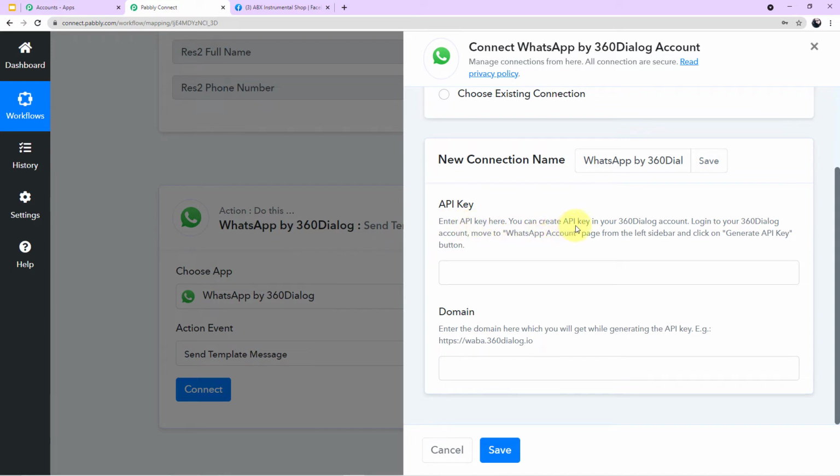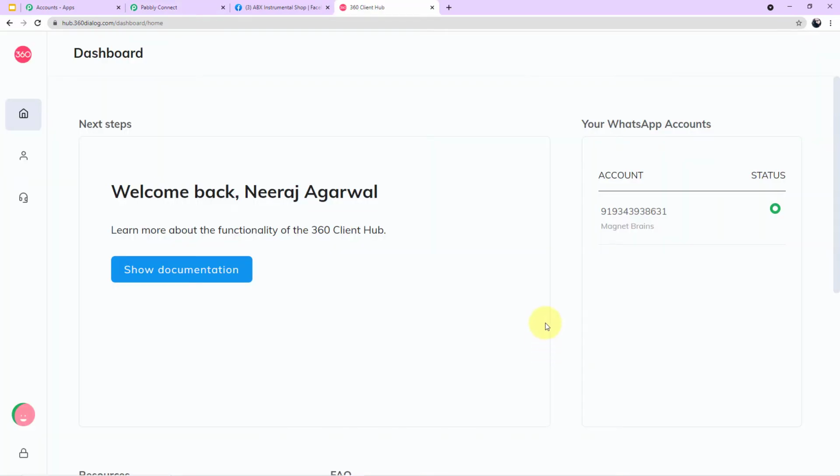You can create API key in your 360 dialog account. Log into your 360 dialog account, move to WhatsApp account page from the left sidebar and click on generate API key button. And in the domain it is written, enter the domain here which you will get while generating the API key, example vava.360dialog.io. Okay, so let me take you to my 360 dialog account first. Okay guys, as you can see on my screen, this is my account on 360 dialog.